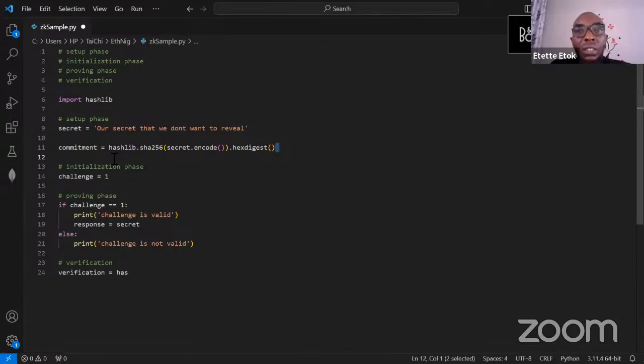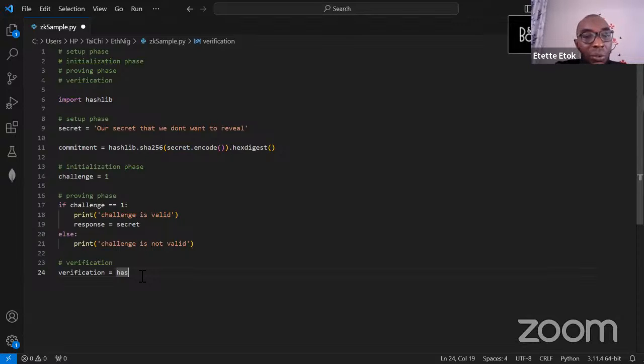If your protocol has a breach and you did not hash any of your strings, it will be visible to everybody. So what we did here was just to hash it to make sure we have a hexadecimal that we can compare with.